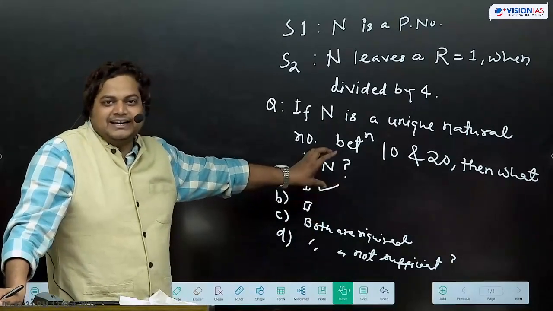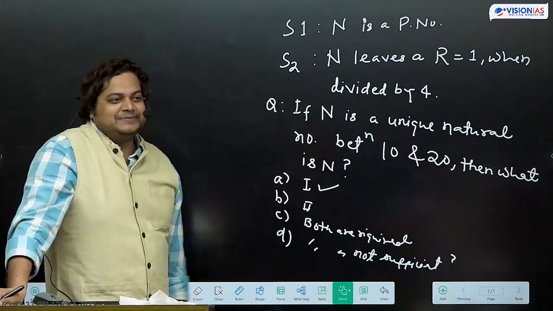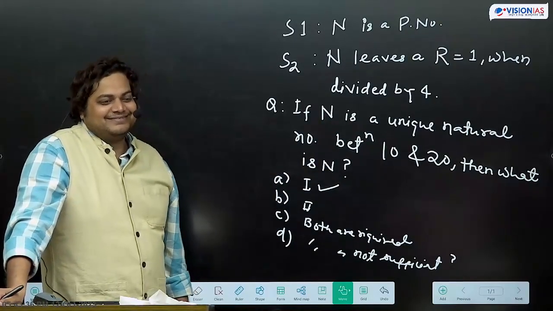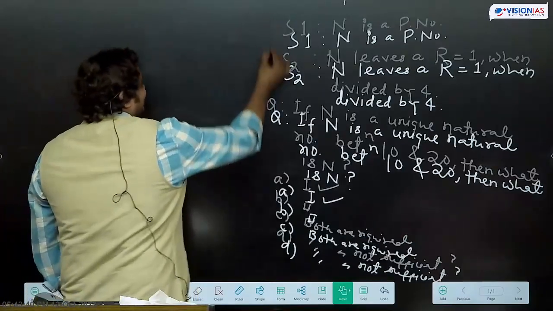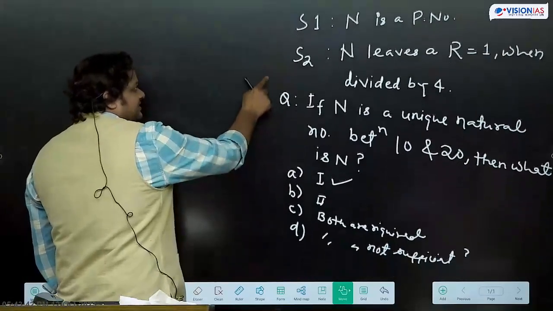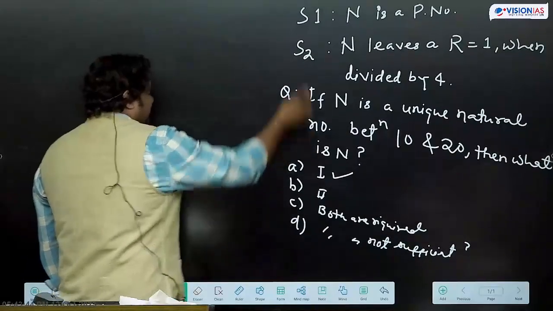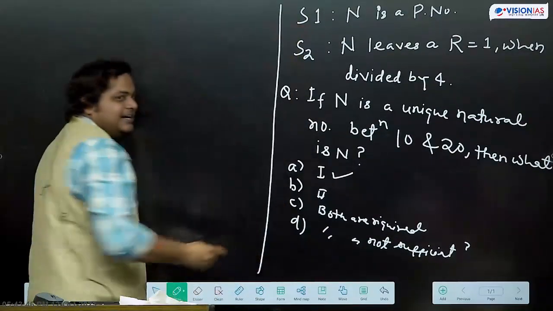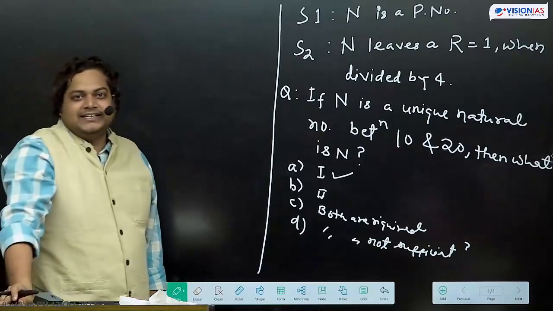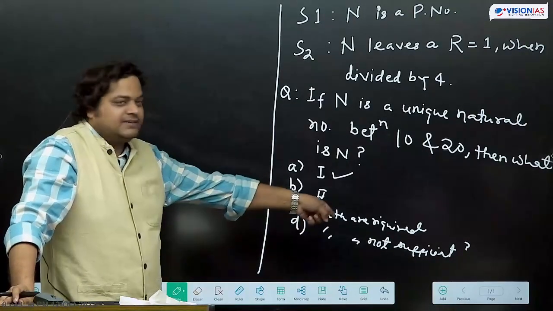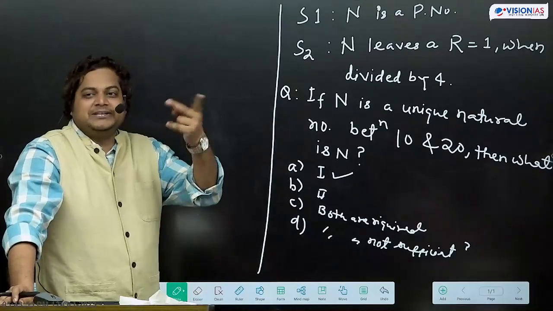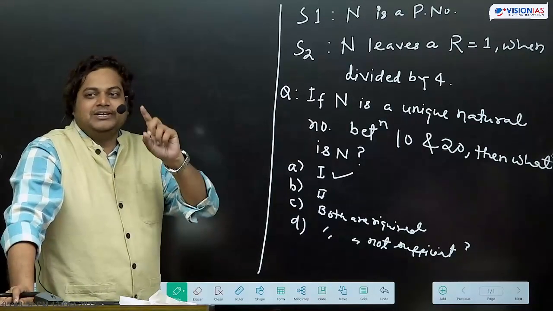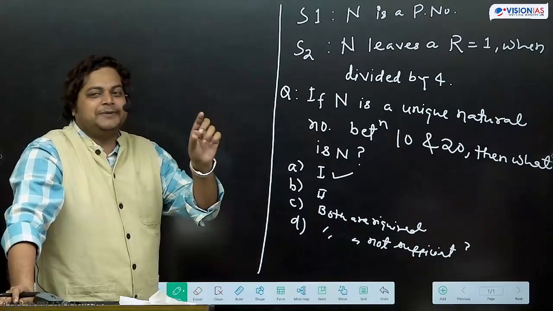So what will be the answer? If we club both, are we getting the answer? That means we are getting 2 numbers, so we are not getting the answer. That means both are not sufficient to answer this question. We cannot have 2 unique numbers. We have only 1 unique number. Whenever unique is written, that means 1.